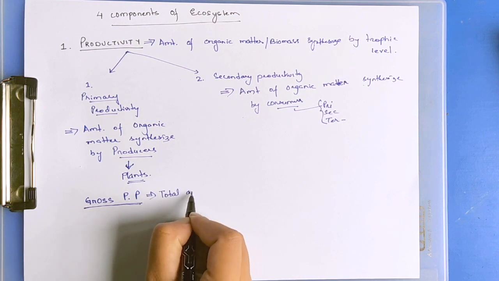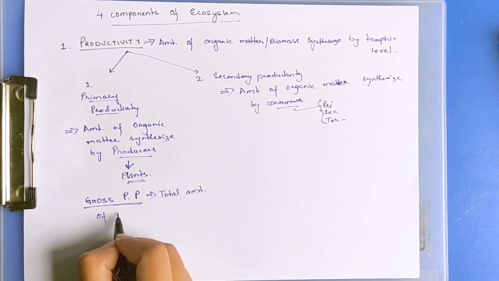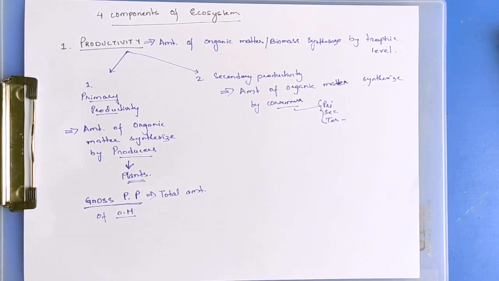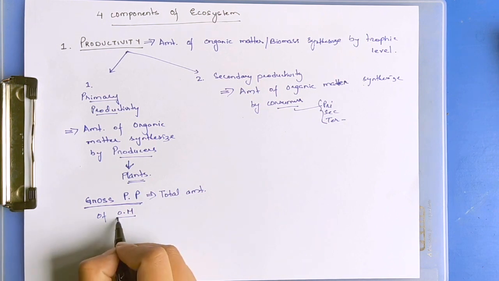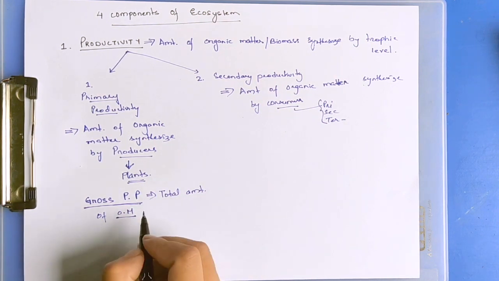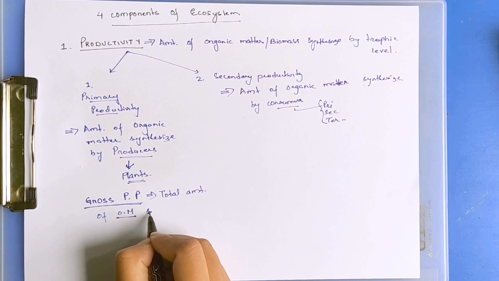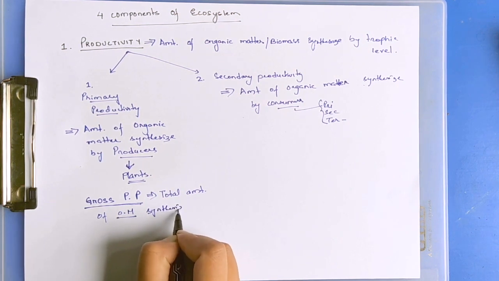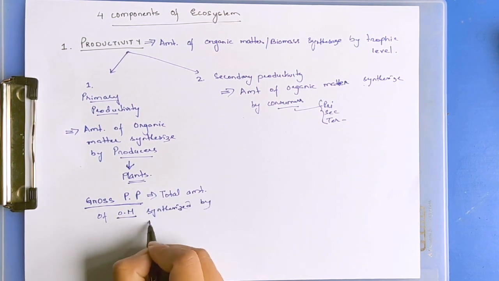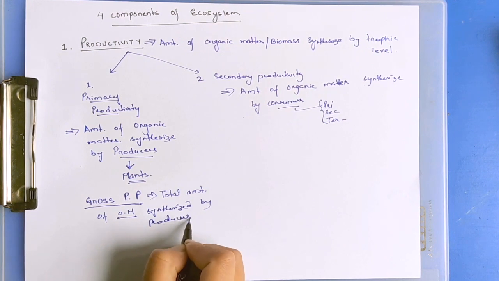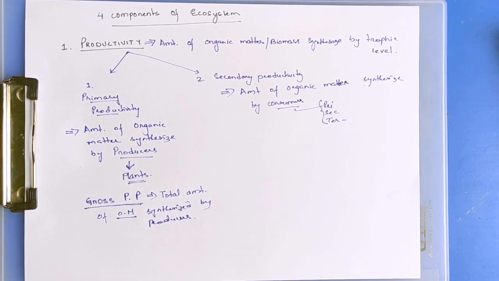Total amount of organic matter synthesized by the producers is known as gross primary productivity.